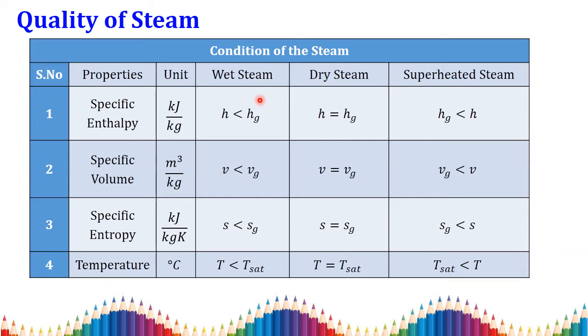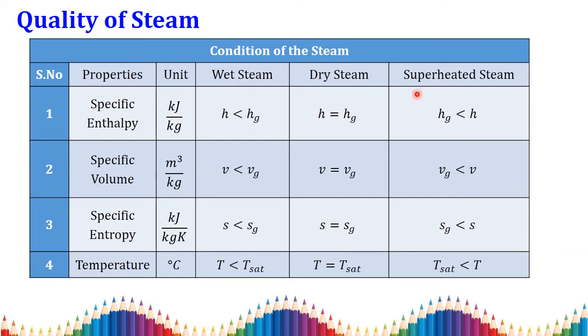So how are these qualities classified? This is explained in detail in the previous lectures. If you have any doubt, you can go through the previous lecture. I am just recalling that. If the given specific enthalpy is lesser than the specific enthalpy of saturated vapor, then it is called wet steam. When the given specific enthalpy is equal to the saturated specific enthalpy of vapor, then it is called dry steam. Here the x value is equal to 1.